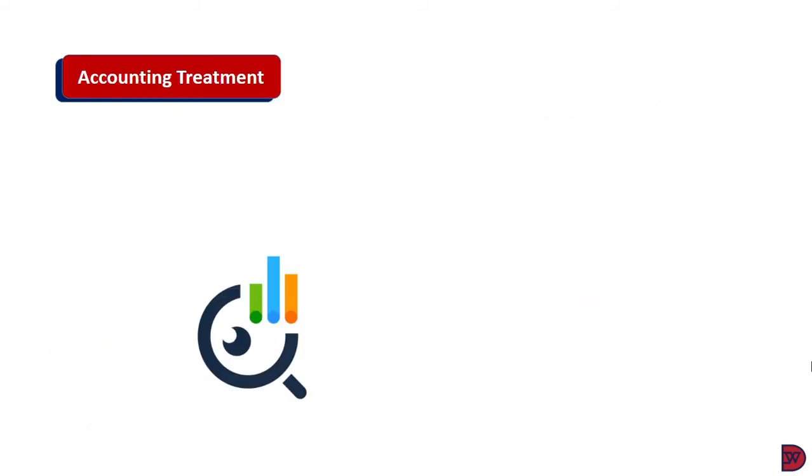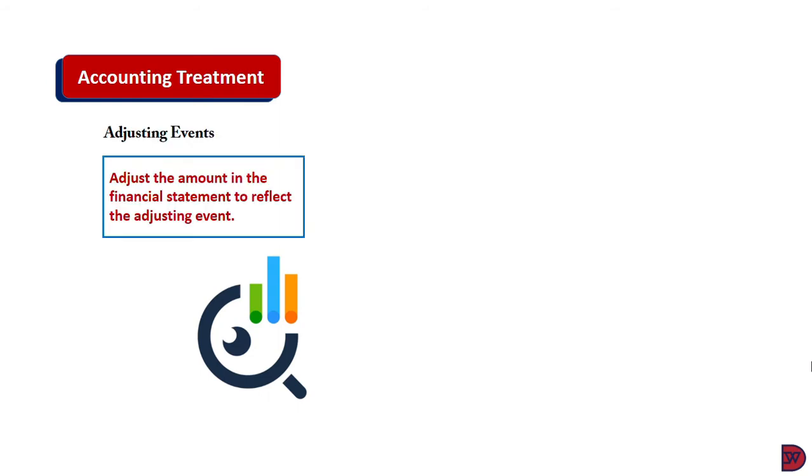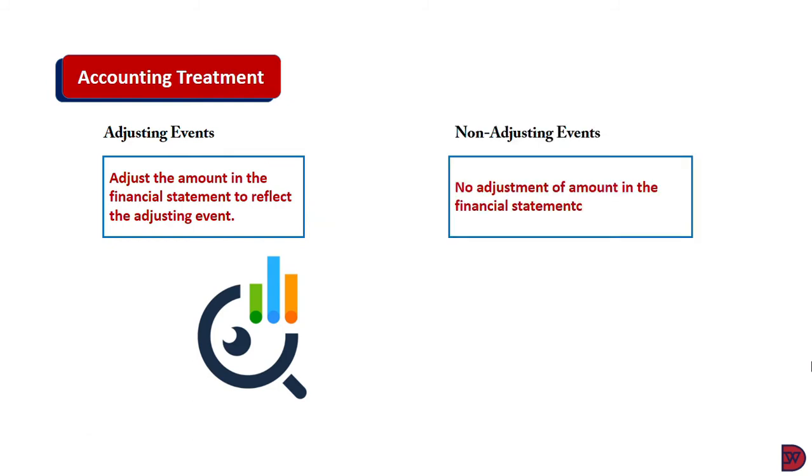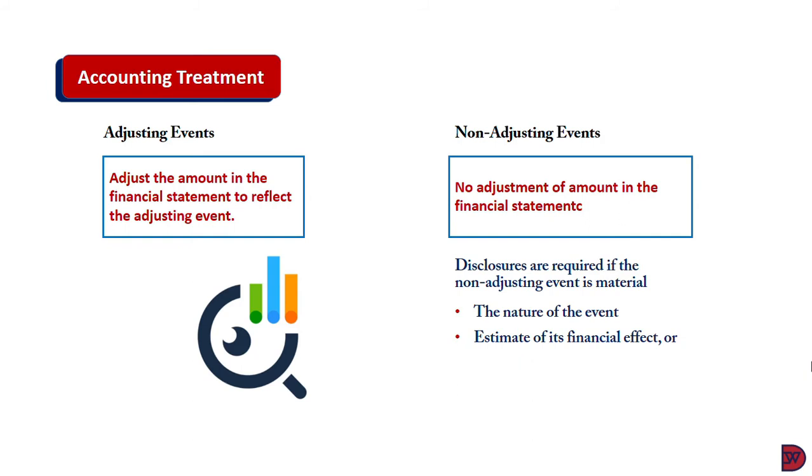Let's take a look at the accounting treatment for both types. For adjusting events, the amount in the financial statement must be adjusted to reflect the condition. For the non-adjusting events, no adjustment or amendment is required. However, if the event is material to the financial statement, it must be disclosed. Otherwise, it will have an impact on the economic decisions to be taken by the users. Now, the disclosure must capture the nature of the non-adjusting event, the estimate of its financial effects, or a statement that such an estimate cannot be made.